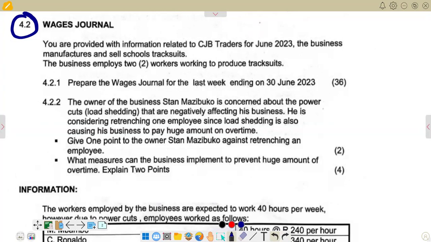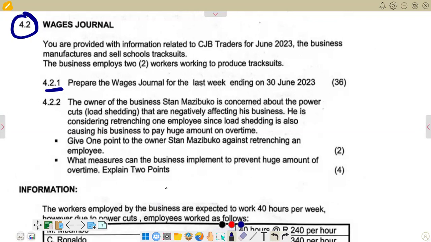The question reads: we are provided with information related to CJB Traders for June 2023. The business manufactures and sells track suits. The business employs two workers to produce track suits. Then 4.2.1 reads: prepare the wages journal for the last week ending on 30 June 2023. This question has 36 marks, and this is the question we want to look at specifically.